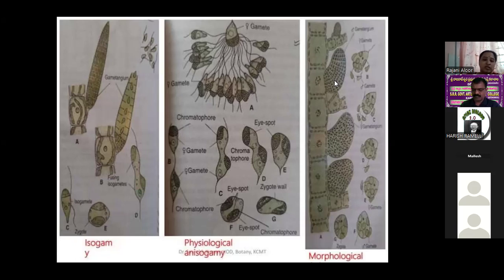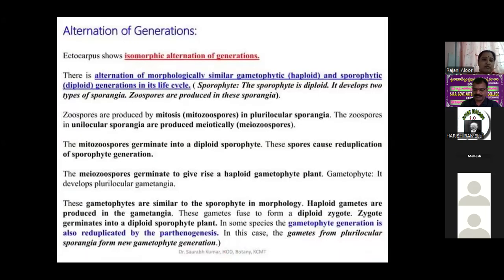They are produced in different gametangia. The smaller ones are produced in microgametangia, and the larger ones are produced in megagametangia. This type is called morphological anisogamy. Coming to fertilization, fertilization occurs and a diploid zygote is formed. There is no zygotic meiosis. The zygote germinates into a diploid sporophyte.